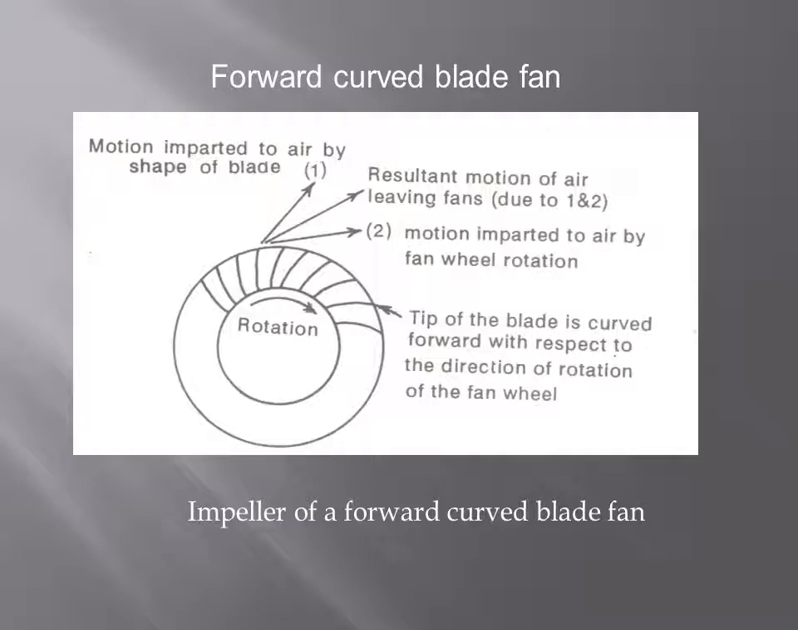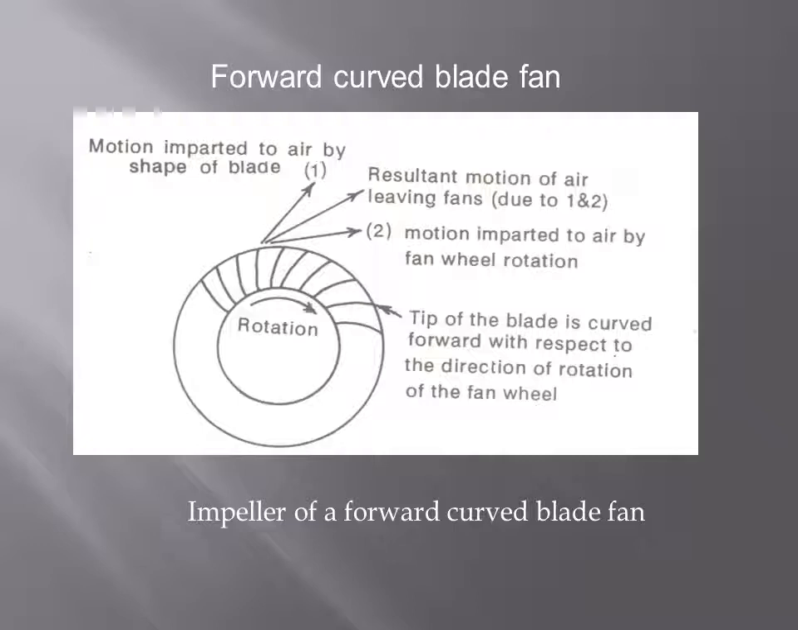So here the blades, you can see, are forward and curved. This type of centrifugal fan is used in air conditioning installations. These forward curved blade fans are the more widely used. Impeller with forward curved blade. Here the impeller has forward curved blades, and these fans can develop high pressure.